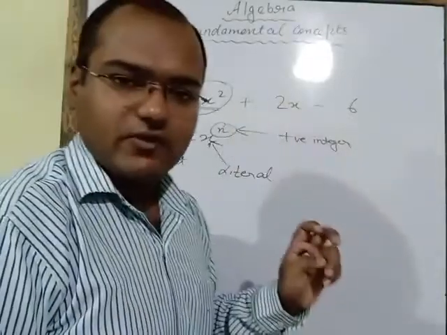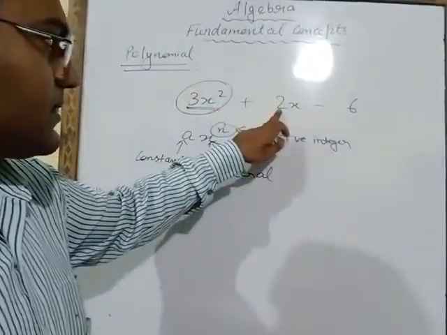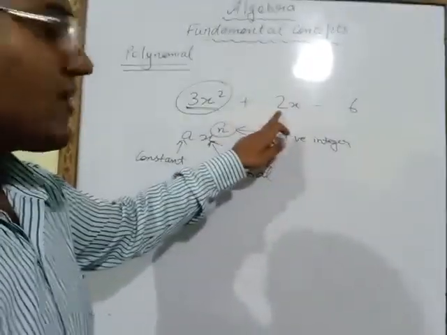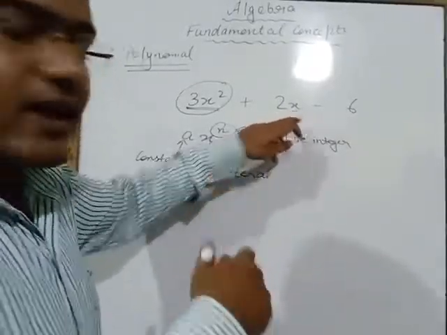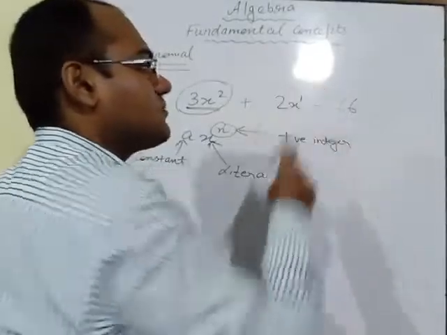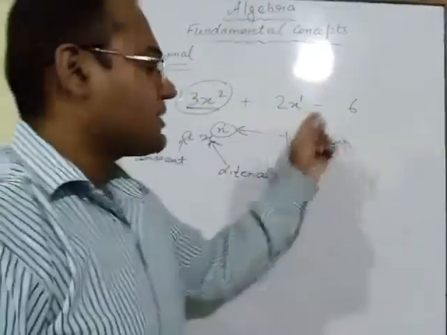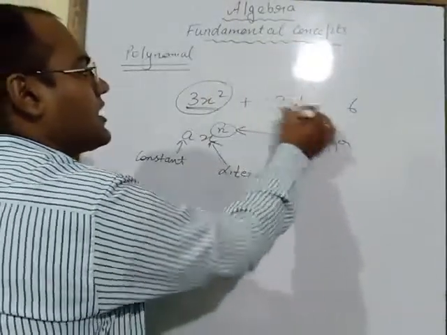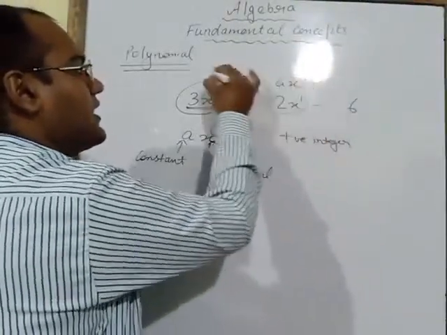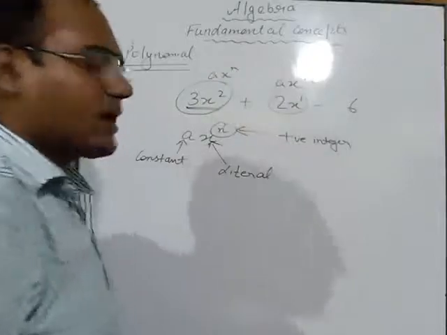Now we will check this one. This is a. Instead of a, what is written here? 2. This is x. Power n. Here no power is there. That means if nothing is written as power, then we have to take 1. So it is also expressed in the form of ax power n. And this one also ax power n.